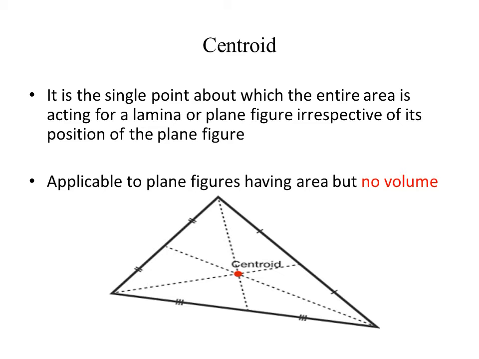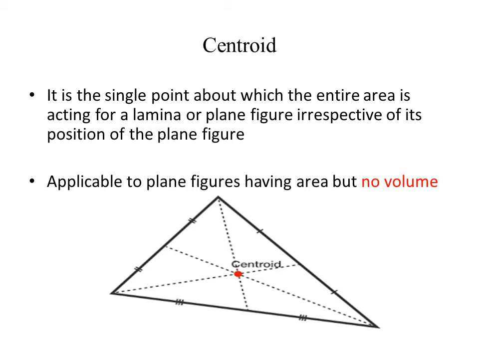Now, let us see what is centroid. Centroid is the single point about which the entire area is acting for a lamina or plane figure irrespective of its position. That is, it is the point through which entire area of a plane figure is supposed to be acting.